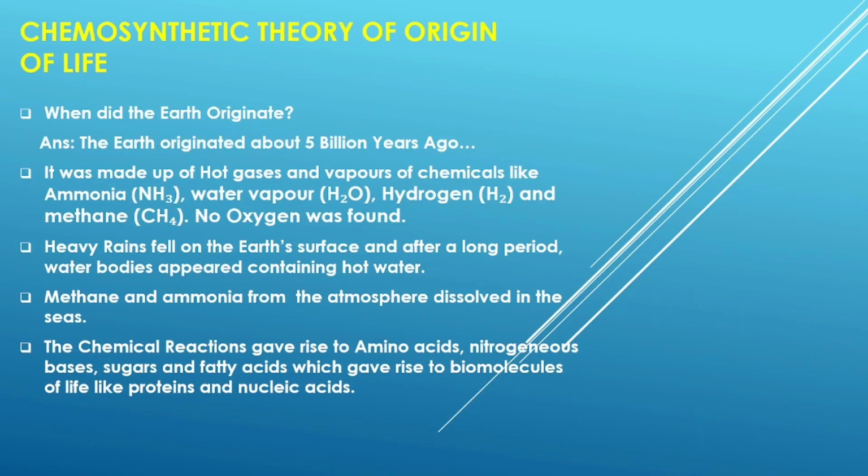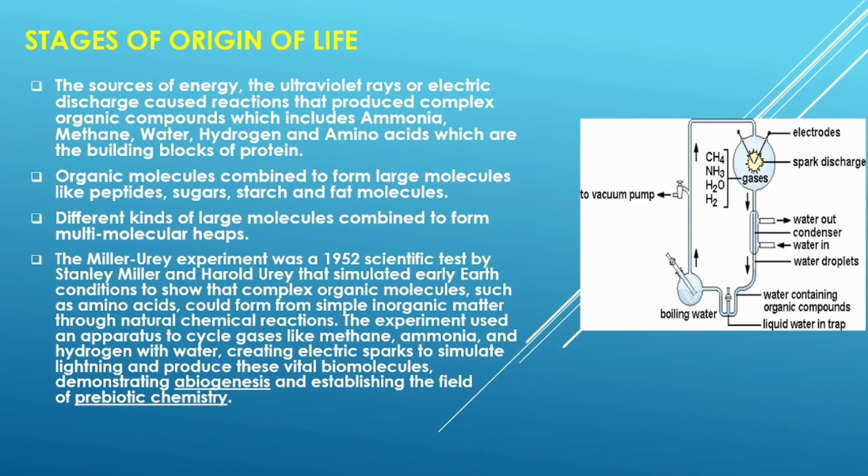When did the earth originate? The earth originated about 5 billion years ago. It was made up of hot gases and vapors of chemicals like ammonia, water vapor, hydrogen, and methane. No oxygen was found. Heavy rain fell on the earth's surface, and after a long period, water bodies appeared containing hot water. Methane and ammonia from the atmosphere dissolved in the seas. The chemical reactions gave rise to amino acids, nitrogenous bases, sugars, and fatty acids, which gave rise to biomolecules of life like proteins and nucleic acids.